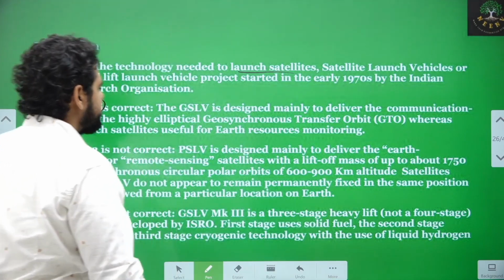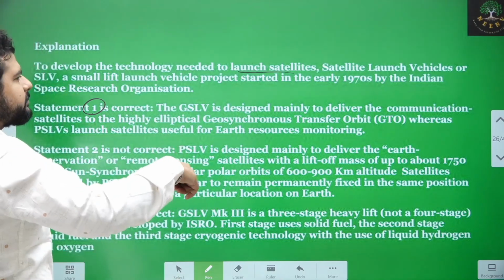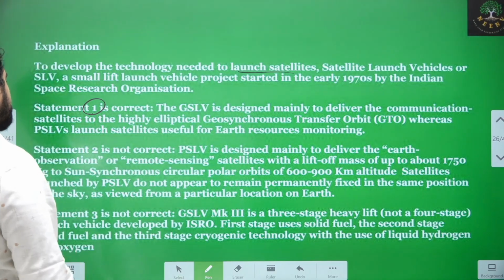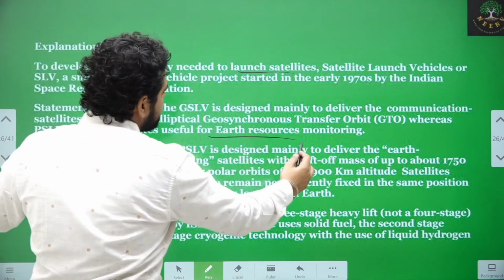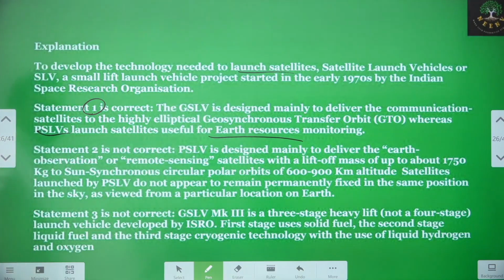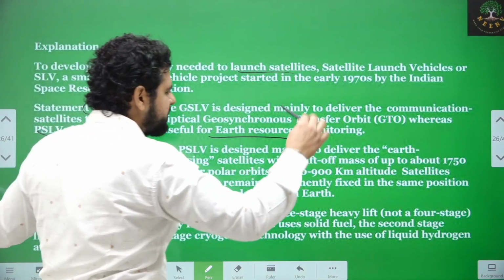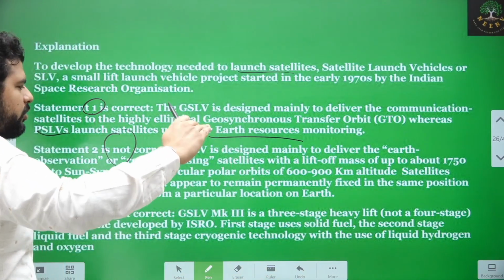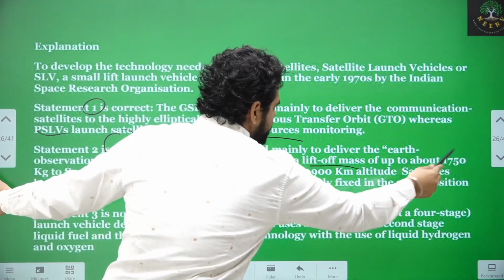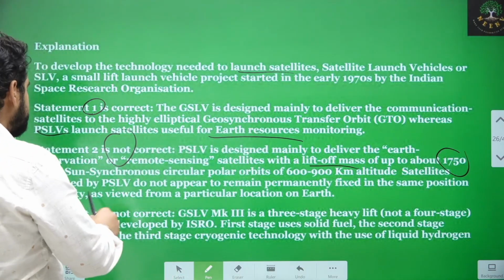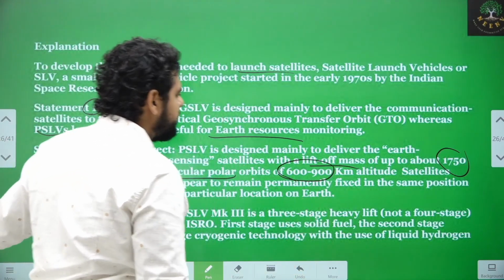GSLV is designed for communication satellites. They deliver the satellites to GTO, geosynchronous transfer orbit, from which it goes to the 36,000 kilometer altitude. Whereas PSLV launches satellites for Earth resource monitoring, mostly low Earth orbit. Statement 2 is not correct. PSLV is designed to deliver Earth observation or remote sensing satellites, which need low Earth orbit. They have a liftoff mass of up to 7,050 kgs to sun-synchronous circular polar orbits, which have an altitude of 600 to 900 kilometers.